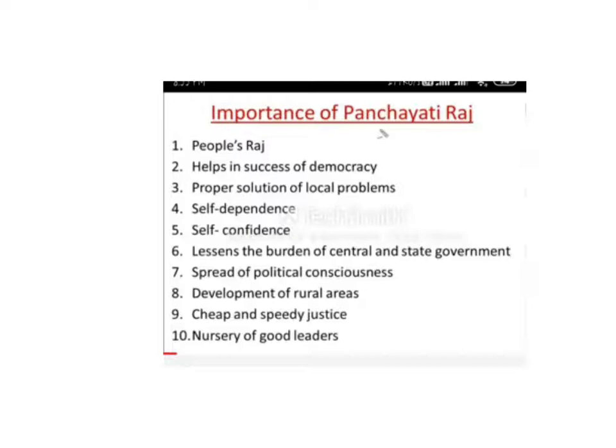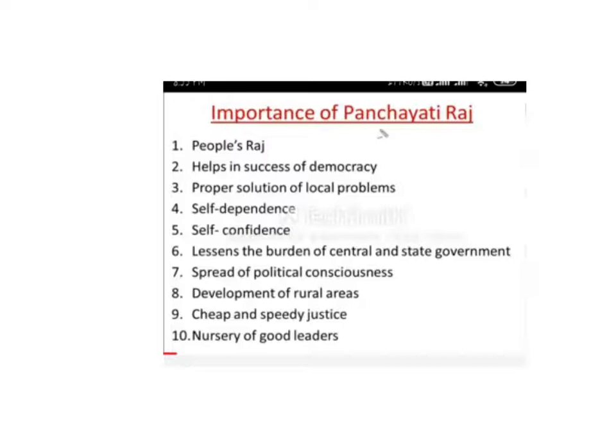It helps in the success of democracy, as we know that democracy means rule by the people. It gives this great example that it is the common people who choose their representatives, who solve their problems and provide welfare policies. Proper solution of local problems, because only those people can know what the problem is in our villages, where we need development, where we need to overcome these problems. That's why it's the best solution to local problems. What? The Panchayati Raj system.